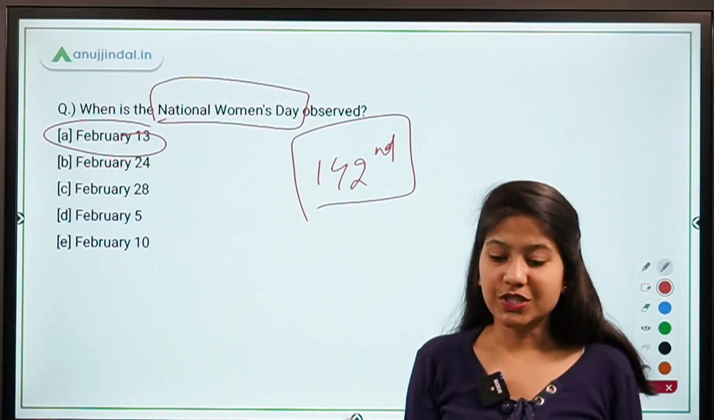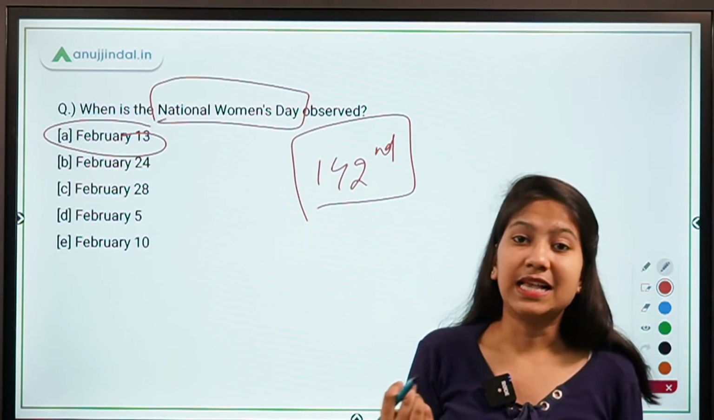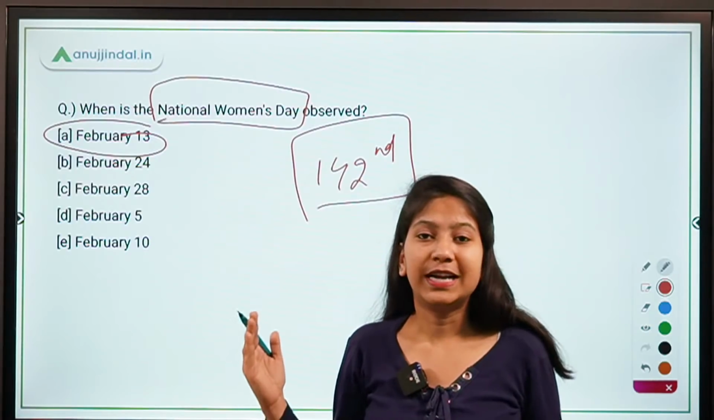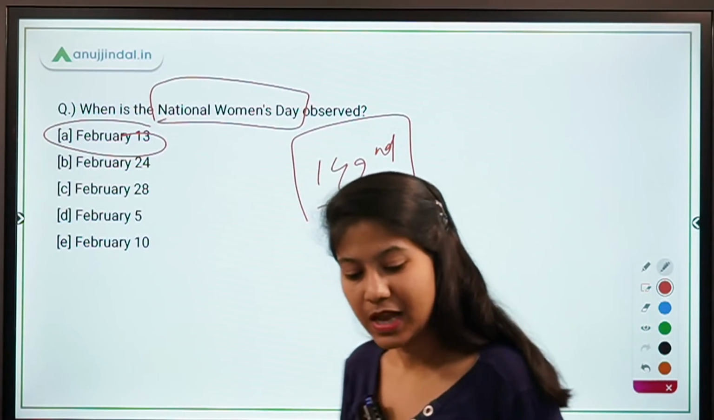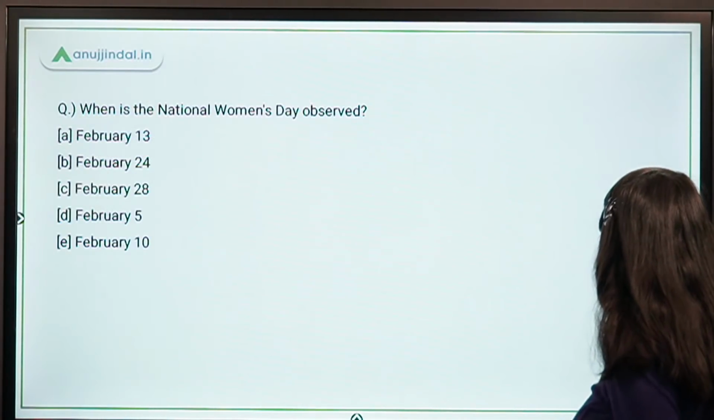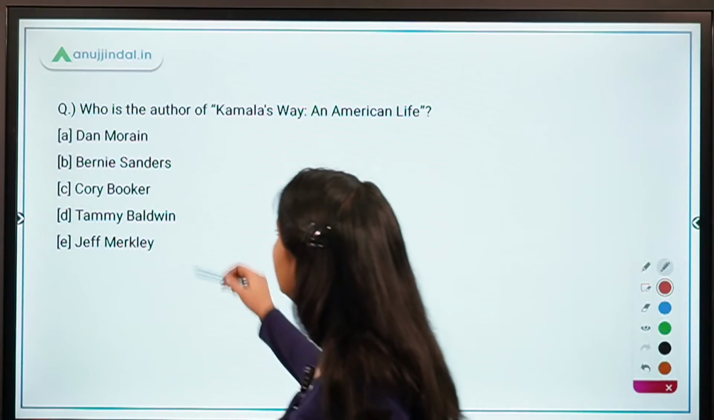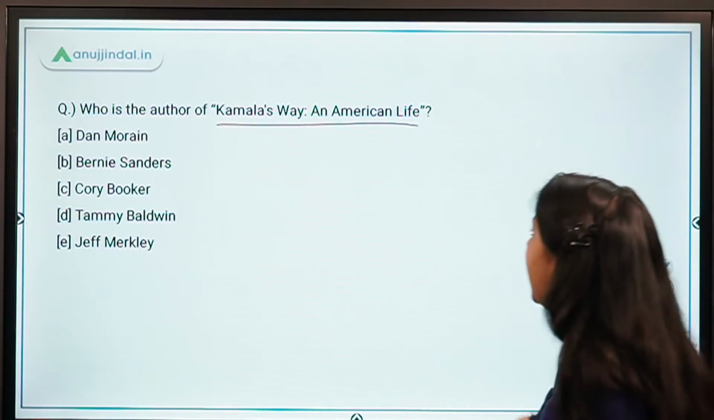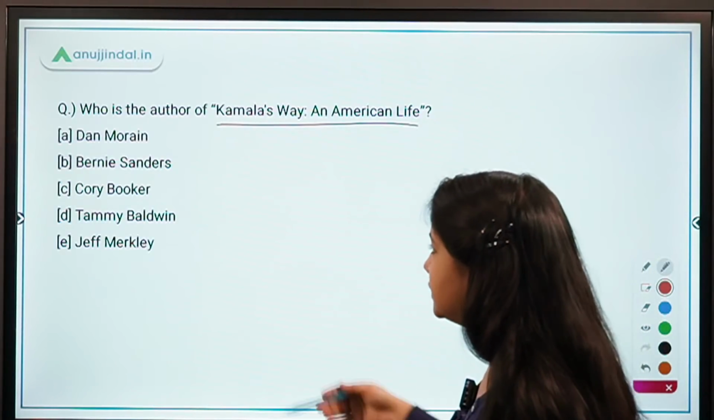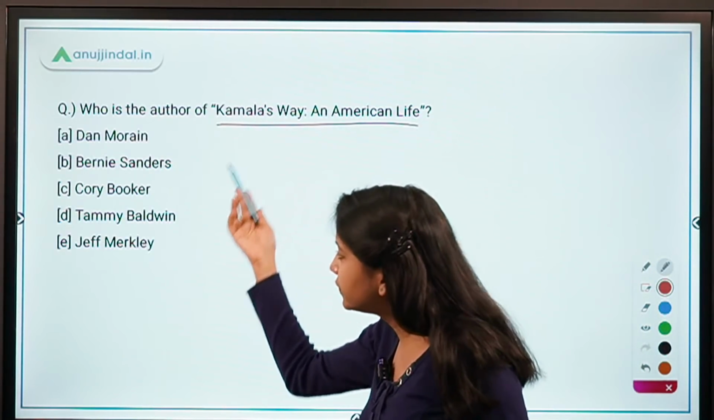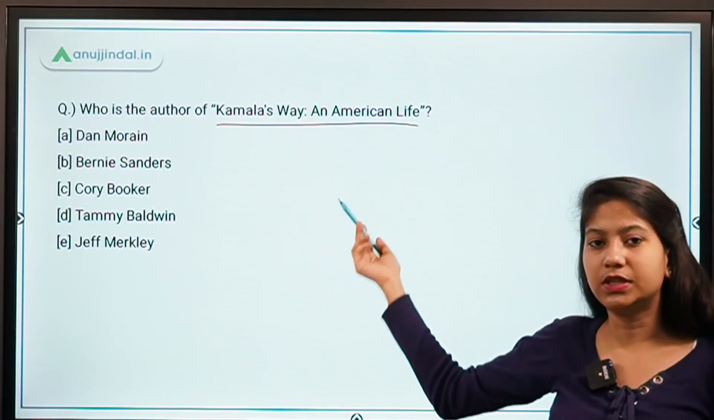Absolutely right. It's Sarojini Naidu, who is also called the Nightingale of India, Bharat Kokila. Absolutely right. Who is the author of Kamala's Way, An American Life? So this is the new book. Which of the following has written this book?